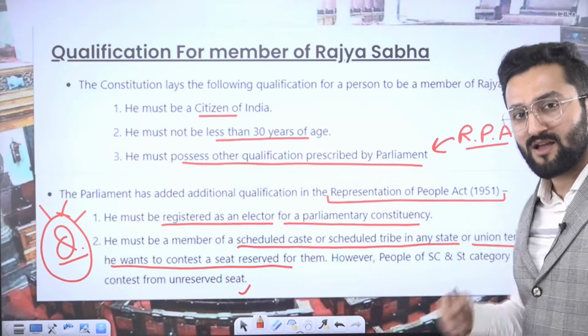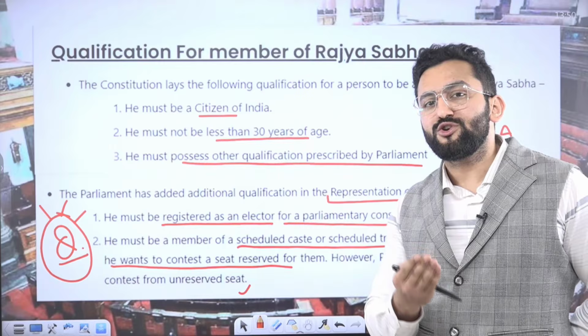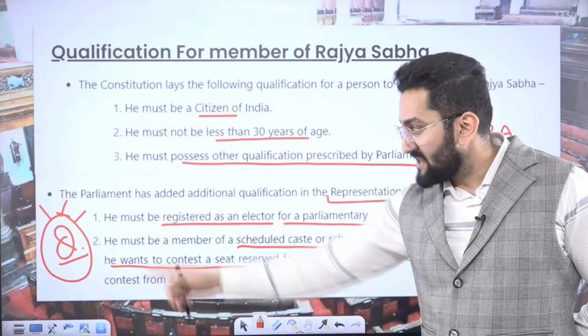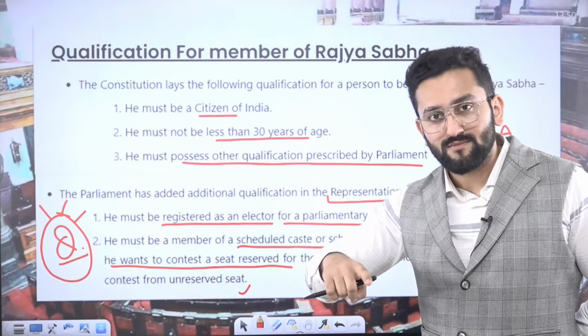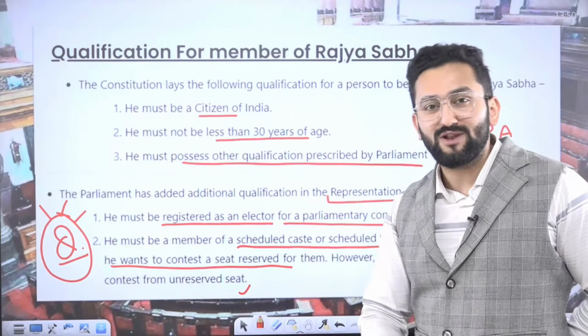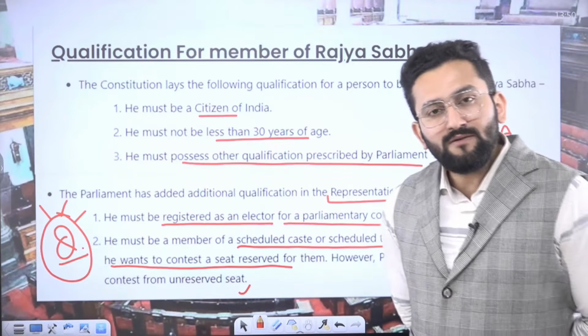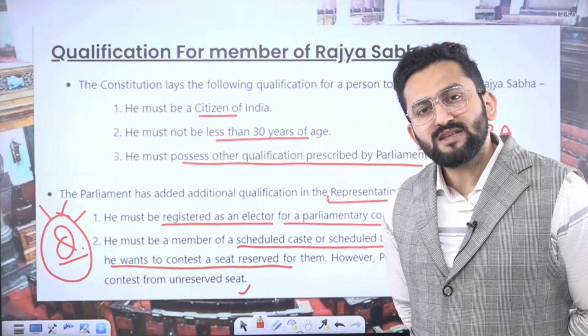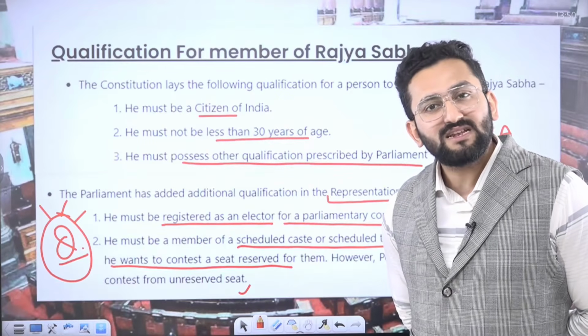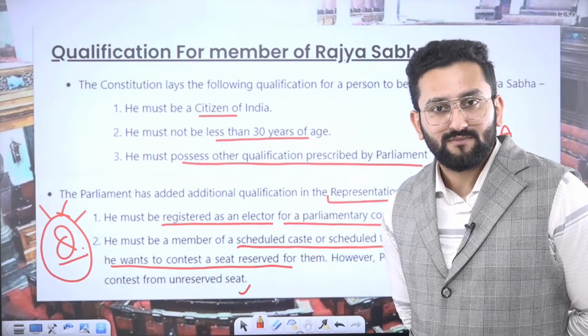Now, my question to you. You have to find the answer and let me know in the comments. You know that there is a difference in the SC list of many states.